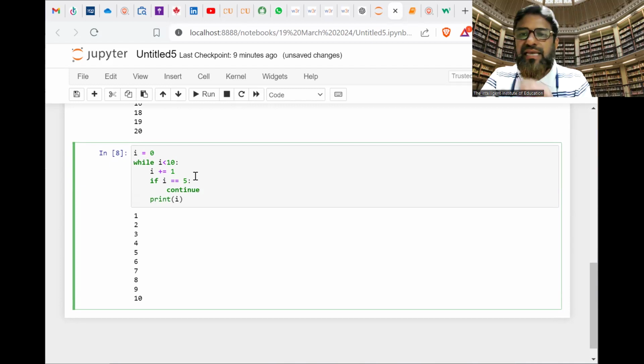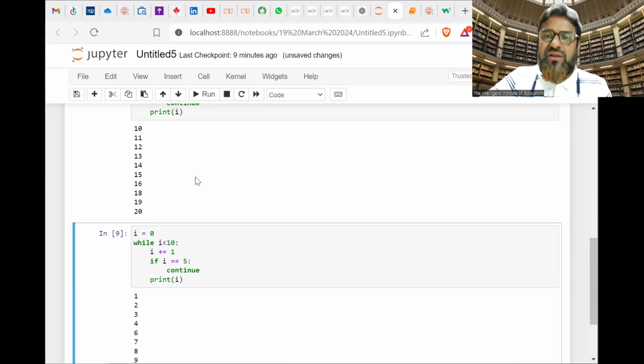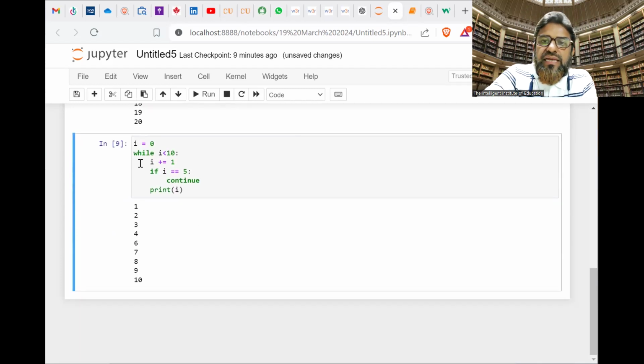Okay, and execute this. Now see, 1 to 10 printed, except 5 is not printing. Is this clear? So basically this is called continue, skip that 5. When the condition is met at 5, it is skipped.